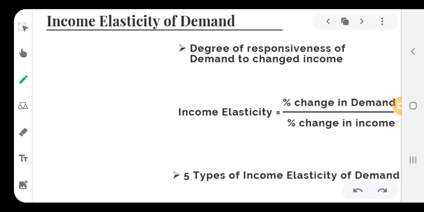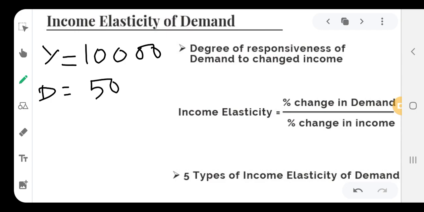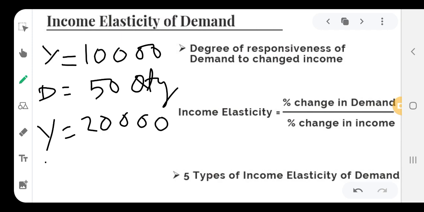For example, consider y is used for income. If an income of the individual is 10,000 rupees, and at this income level, consider the individual demands 50 quantities of different goods, and imagine that the income of the individual increased from 10,000 to 20,000, then the demand of that individual increases.